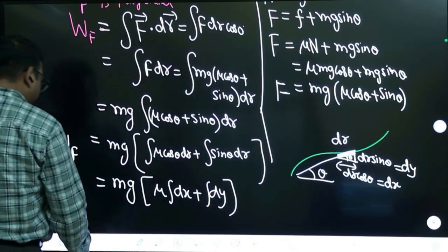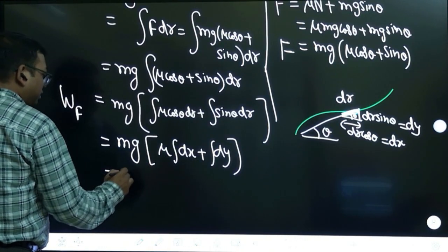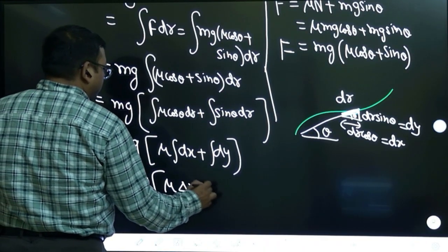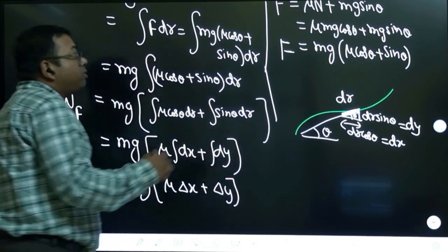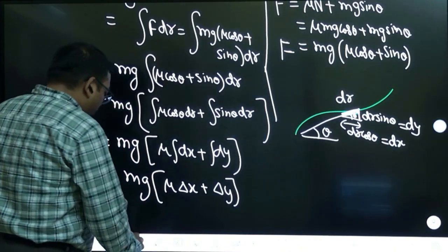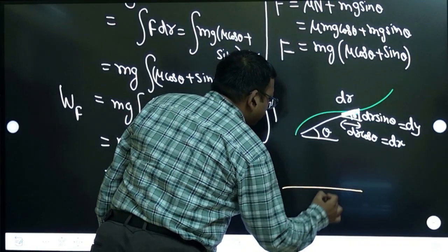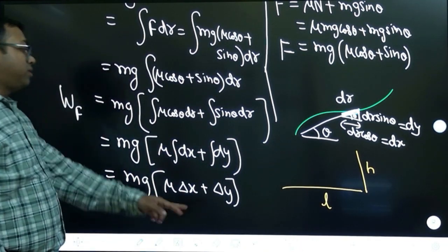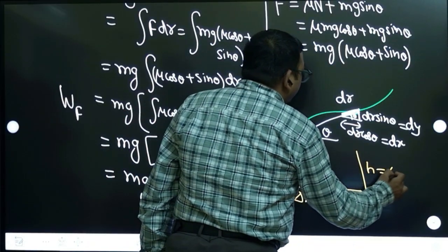So now you see this integration has become very easy, and we know this dx integration is delta x, change along the x-axis, and this dy integration is delta y, change along the y-axis. And we already know the initial and final total changes. So total change along the x-axis is L and total change along the y-axis is H. So this is delta x and this is delta y.